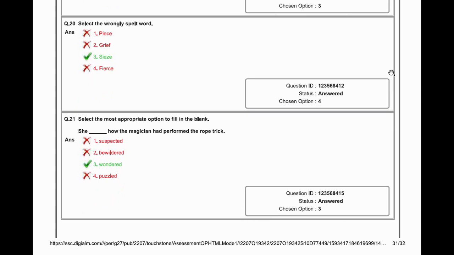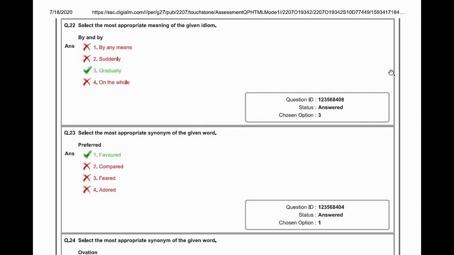Select the most appropriate option to fill in the blank. She dash how the magician had performed the rope trick. Suspect, bewildered, wondered, or puzzled. So we generally wondered how the magician had performed the rope trick. So option third is the correct option. Move to question 22.